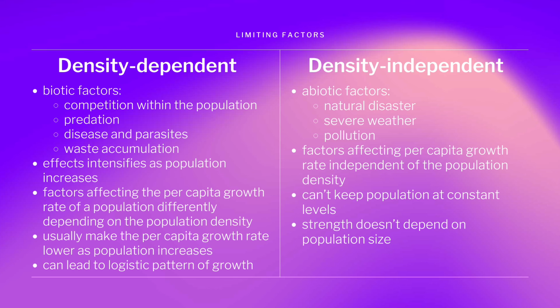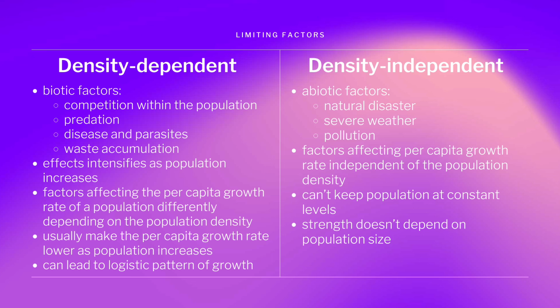In a small population, a limited amount of food would be plenty for the individuals, but a population increase would lead to scarcity, competition, and even death, as the food will no longer be sufficient. With a higher, more significant population, various limits emerge based on the environment's carrying capacity. This limits the population growth as the maximum carrying capacity is reached, causing the population size to shrink. Another type is the density-independent limiting factors, which are mostly abiotic, caused by natural disasters, severe weather, and pollution. The strength is independent of the population density.